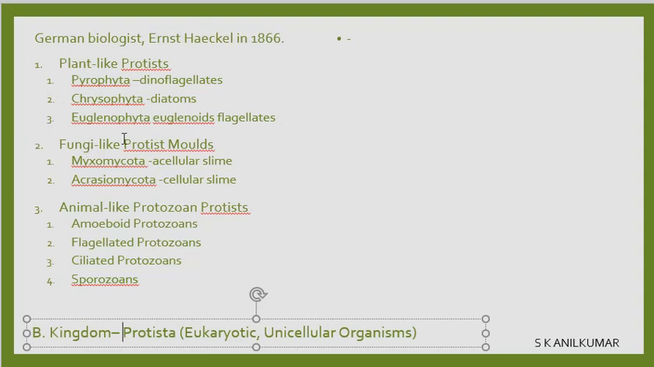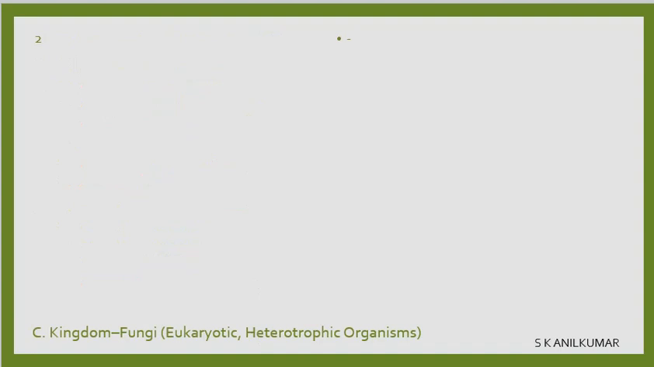Then you have fungi-like protists. They are the molds, acellular slime as well as cellular slime. Molds are the slimes. Myxomycota and Acrasiomycota are the two types of fungi-like molds. Then we have animal-like protozoans: amoeboids, flagellated, ciliated, and sporozoans. So sporozoans, ciliated, flagellated, amoeboids are the animal-like protozoans, and then you have two types of fungi-like and three types of plant-like in the kingdom. We will come back to the other sessions in a short while.